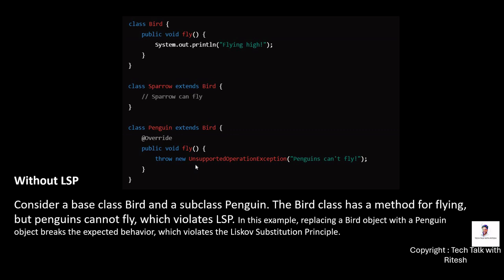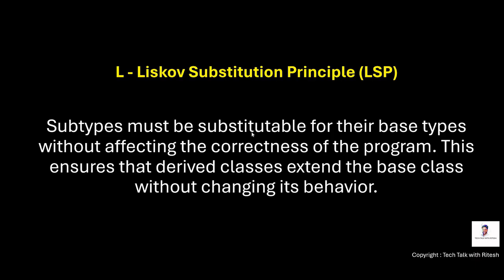But a penguin cannot fly, right? So if it overrides the method, we'll throw an exception that penguin cannot fly. So in this example, replacing a bird object with a penguin object will break the expected behavior, which violates the Liskov or LSP principle. What does it say? Subtypes must be substitutable for their base type. The subtype, in our case penguin, should be substitutable with bird without affecting the correctness of the program. So that is breaking.